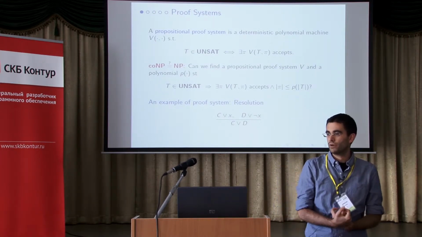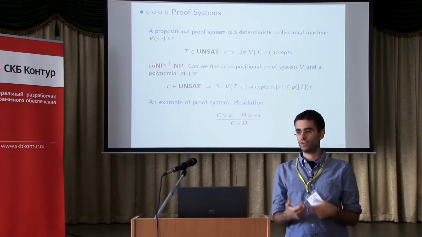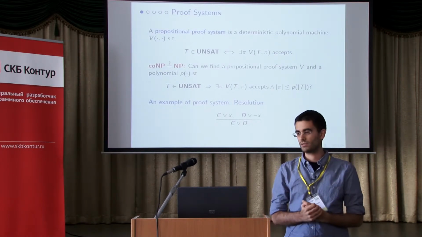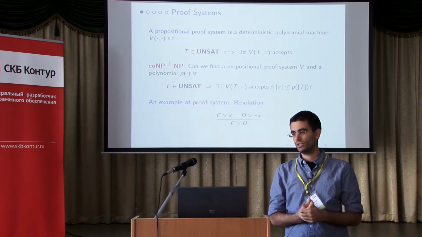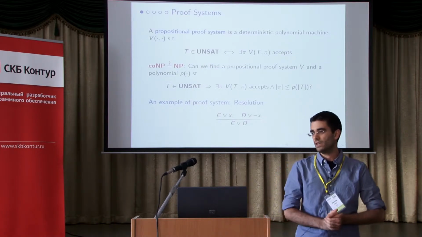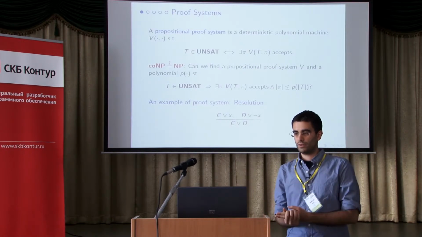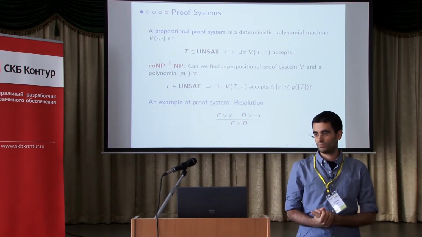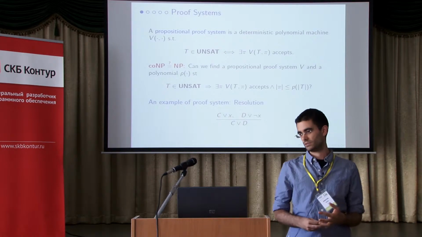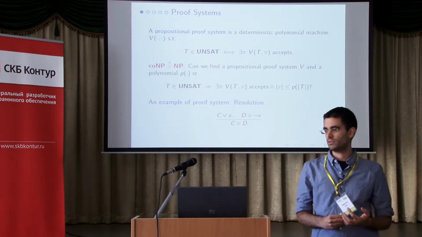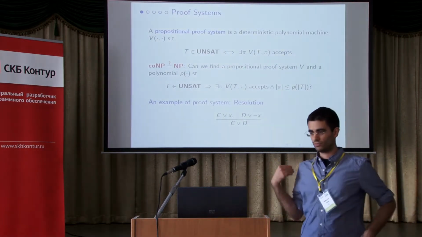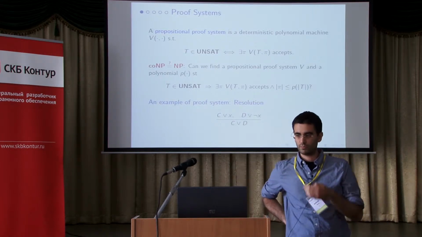So one very natural question is asking if there is some verifier, or that is the same, some clever way of encoding proofs of unsatisfiability in such a way that the length of these proofs is polynomially related with the length of the original formula. And it turns out that this is the very same question of asking if coNP is equal or different from NP. So it's a huge open problem.